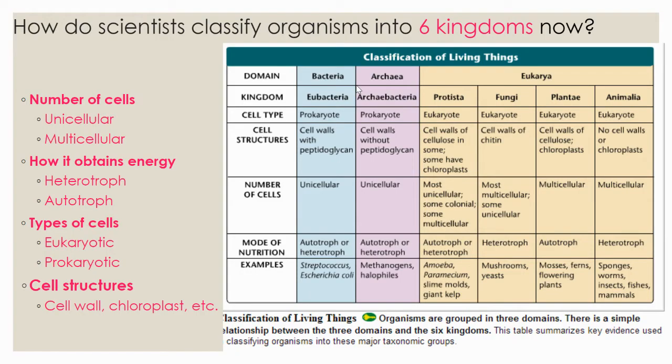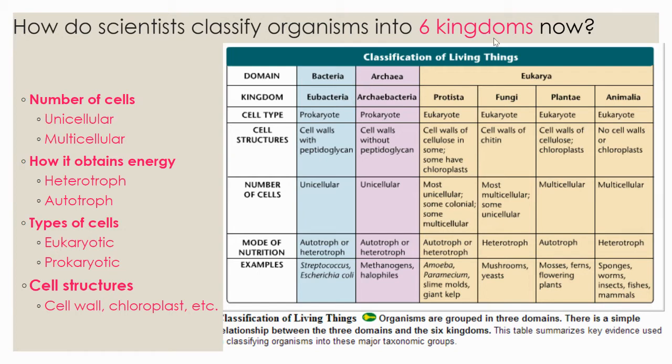All right, how do scientists classify organisms into the kingdom? So we just said there are three domains, three big groups: eukarya, archaea, and bacteria. And then we divide those a little further into different kingdoms. And in kingdoms, we have animal kingdom, plant kingdom, fungi, protist, archaebacteria, and eubacteria. These four kingdoms actually fall within the domain of eukarya, and these ones each fall into their own domains.